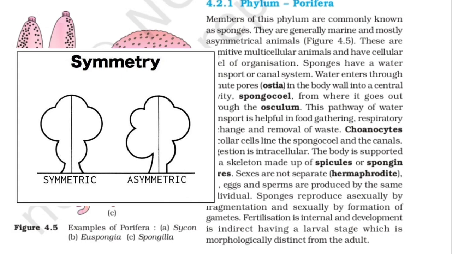So what is asymmetry? If we divide the organism through its center, we will not get equal halves. If we get equal halves, it is called a symmetrical animal. So this phylum Porifera includes sponges, which are asymmetrical animals.